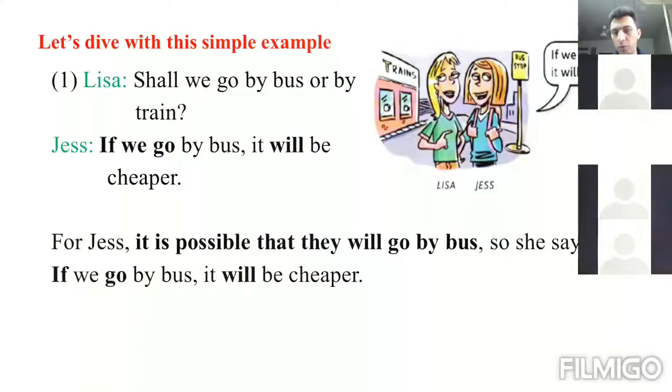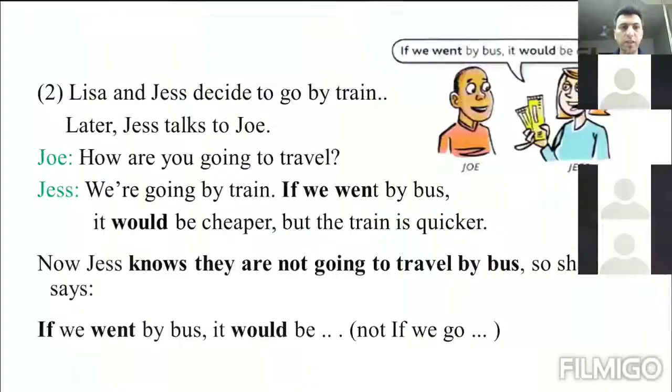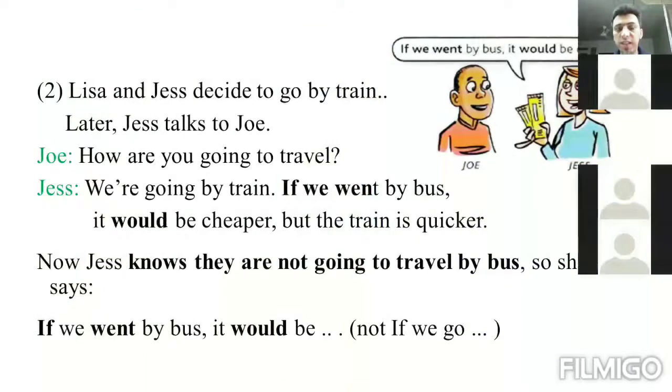Yes. So let's go to the next slide, and it tells what? Lisa and Jess decide to go by train. Later, Jess talks to Joe. This is a new character, Joe. So they decided to go by train. They don't want to use the bus. But following that, Jess talks to Joe. Joe asks, how are you going to travel? Means, how do you travel? What kind of transportation do you use? Jess says we are going by train.